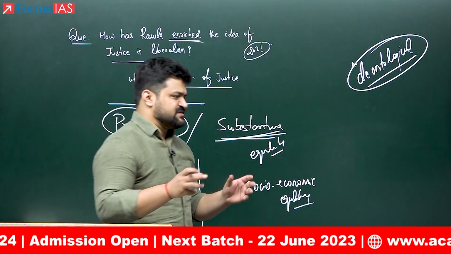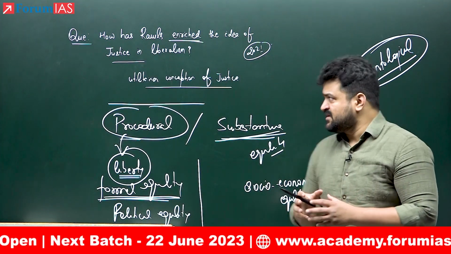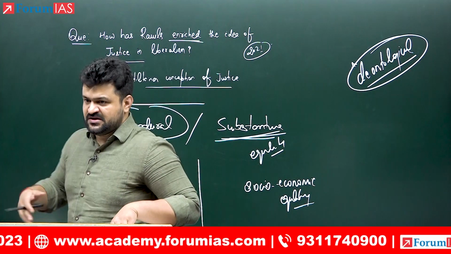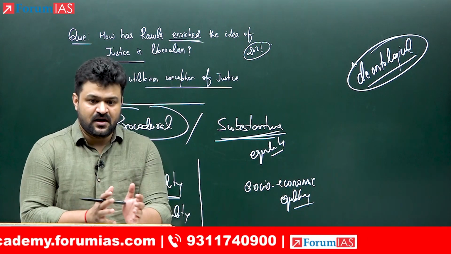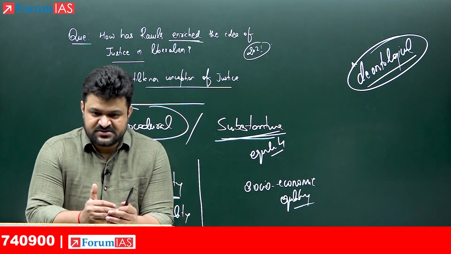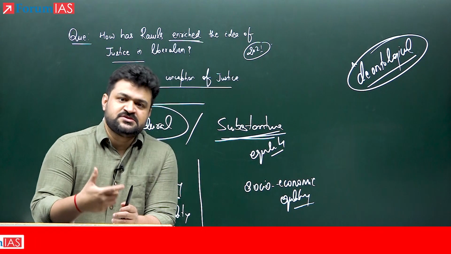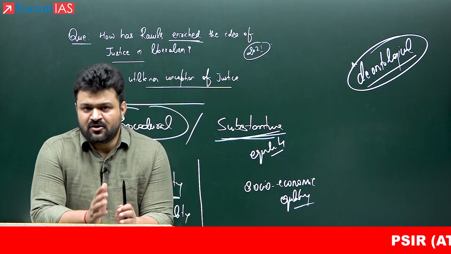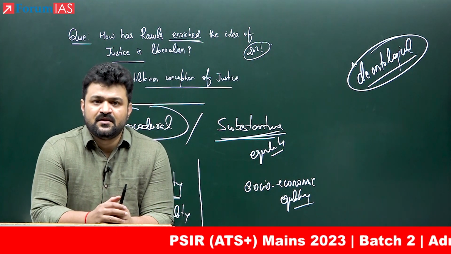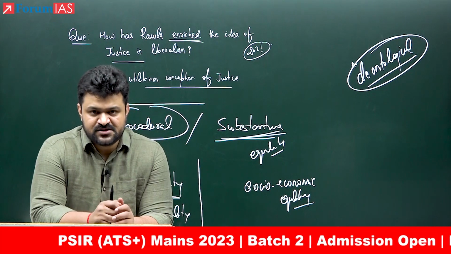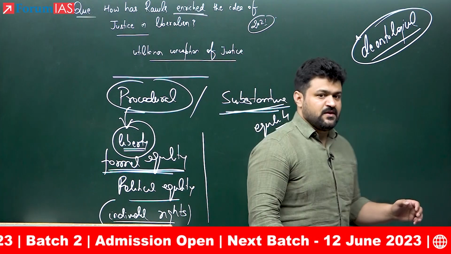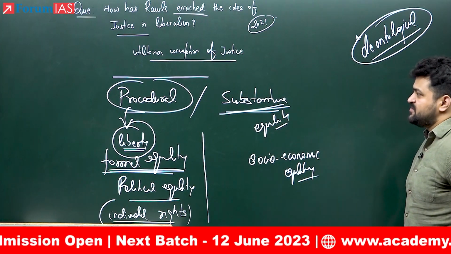So original position, these are all basic things, you might already be knowing. I'm just saying how you have to show that in the answer. So firstly, you provide the context in which he intervened, and after providing the context, you are ready with the description of how Rawls is enriching the idea of justice. Because understand, it is not just about elaborating the principles that he has given in his Theory of Justice in 1971. It is not just about that. You have to show in the answer how that has enriched the idea of justice. So without providing the context, it will not be correct to talk about his principles.